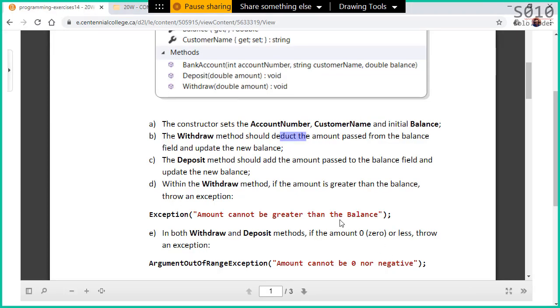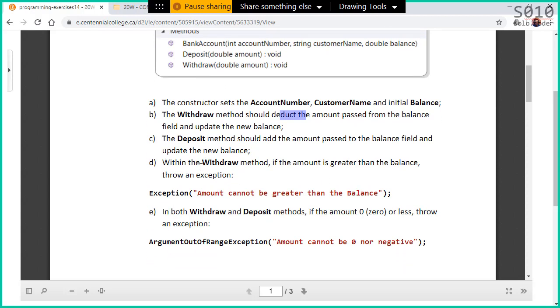Sorry, we're not done with the class yet. We have to handle the exceptions here. So there are a few exceptions that we're gonna be triggering. We're gonna be throwing exceptions here. We're not gonna be handling them here. Okay? Here we throw. Somebody else will catch them. Not us, somebody else, whoever is calling this.